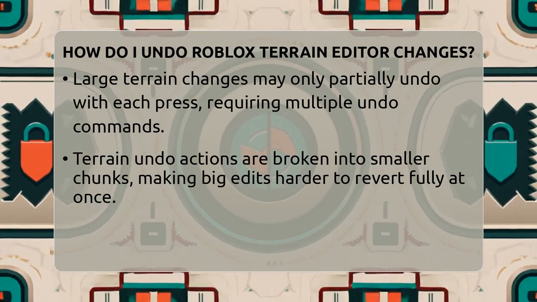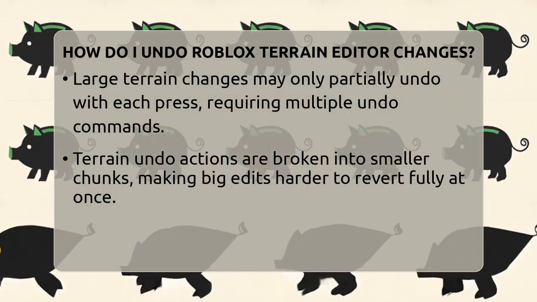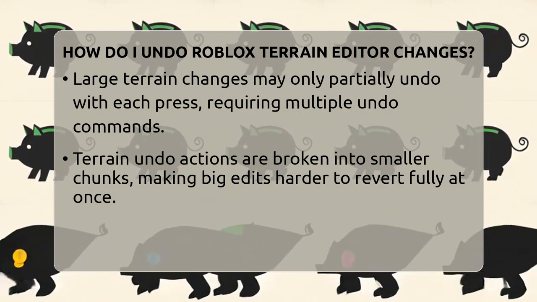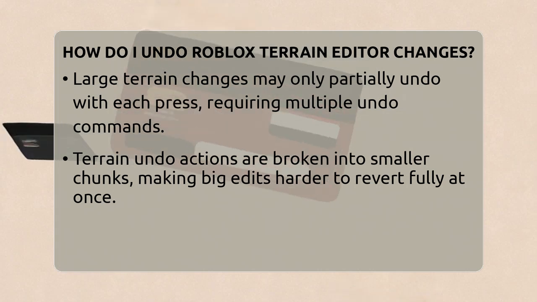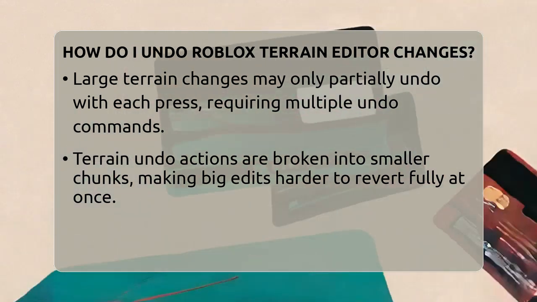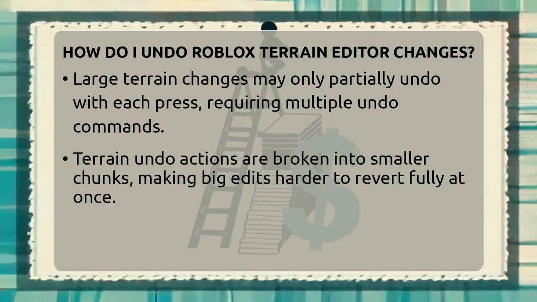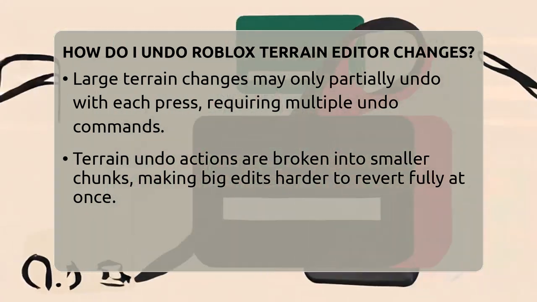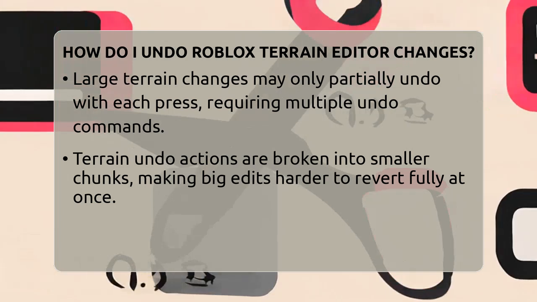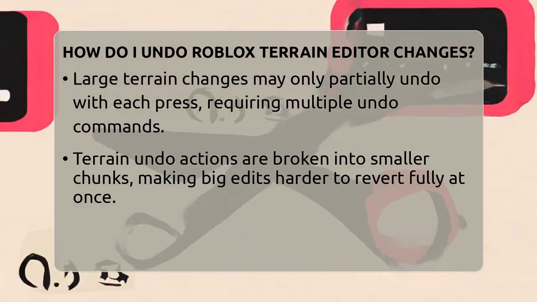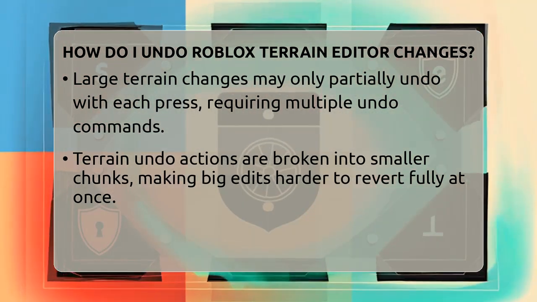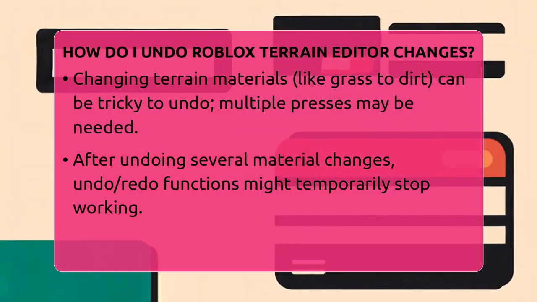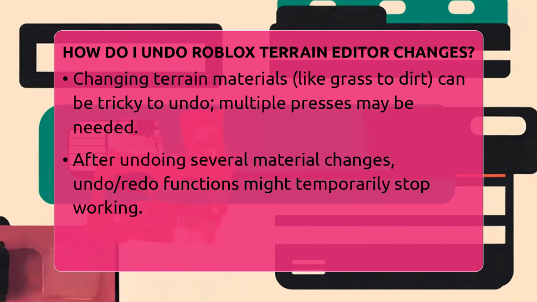There are some quirks to watch out for. When you change terrain materials, such as switching grass to dirt or adding textures, undoing those changes can sometimes be tricky. You might find that you need to press undo multiple times to revert the material change completely. Also, after undoing a few material changes, the undo and redo options might temporarily stop working until you make more edits.